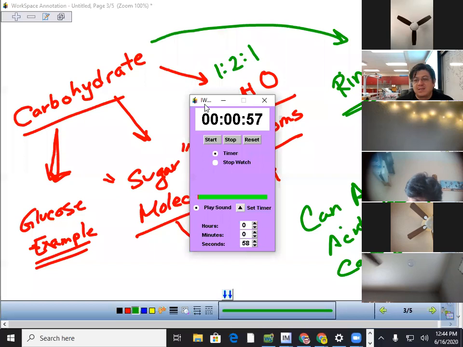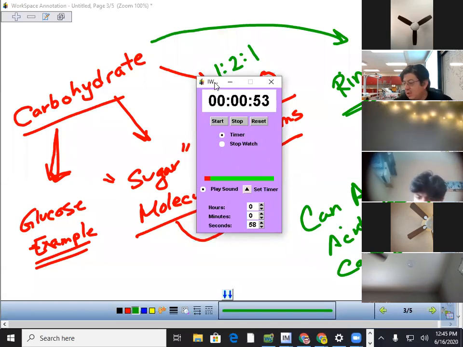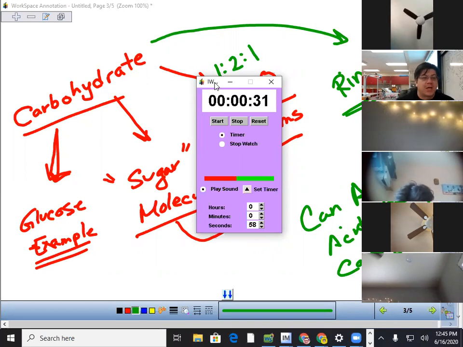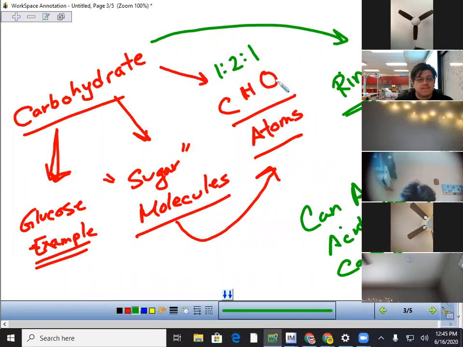So can amino acids be carbohydrates? What do you got, Joshua? Said no. Okay. Adam, what do you think? No. Why not? It doesn't have the ring. The ring, it doesn't have the ring. There are some amino acids that have rings.